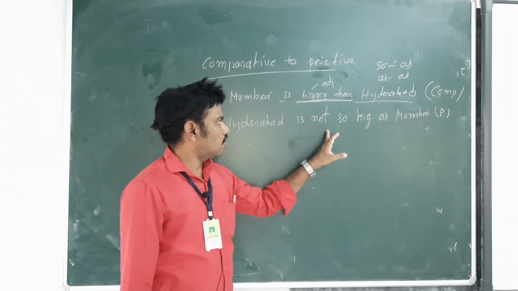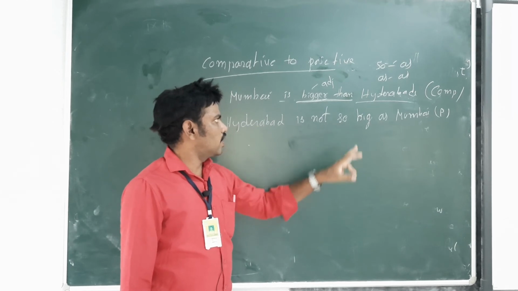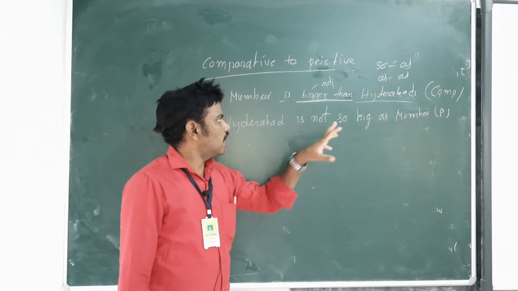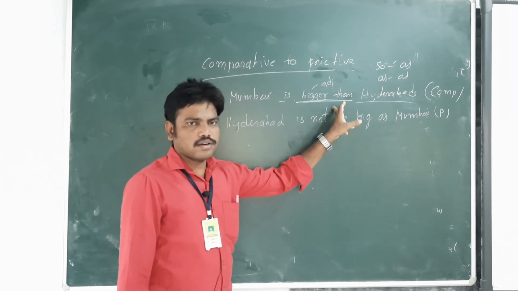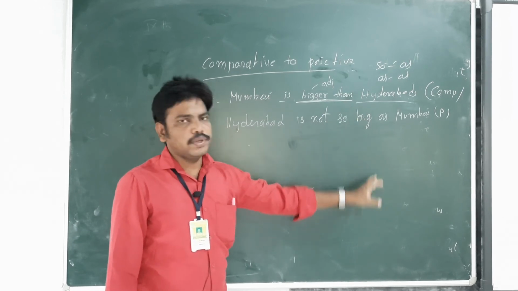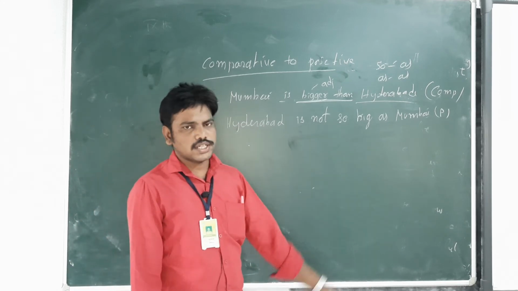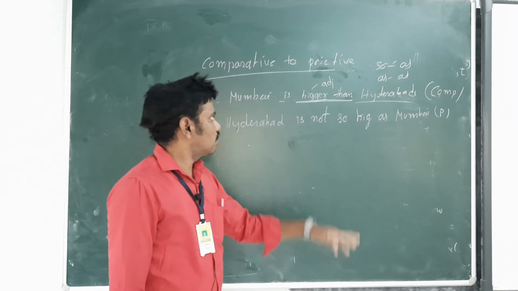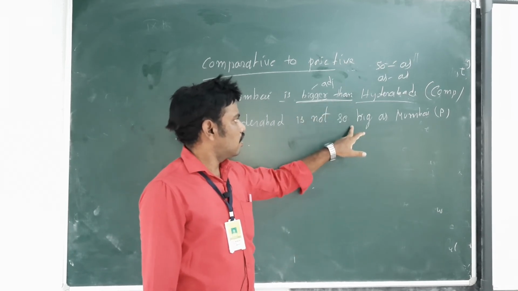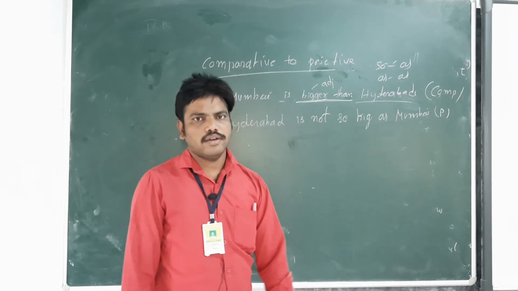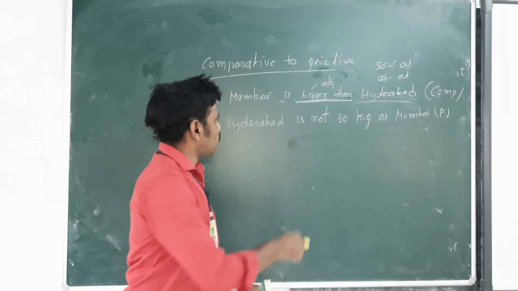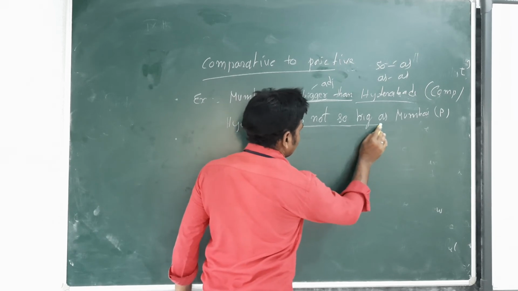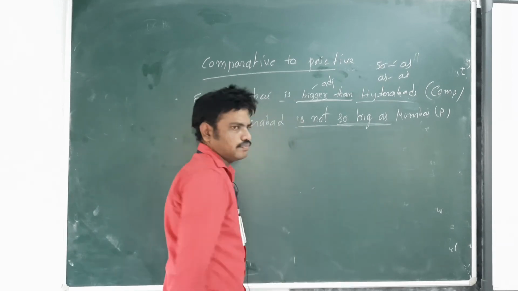What we found out as the adjective, bigger, becomes big in the positive sentence. In the comparative sentence it is bigger than, so in the positive, so big as Mumbai. It is very important here that we write not so big as.